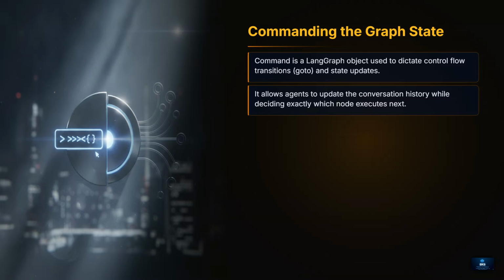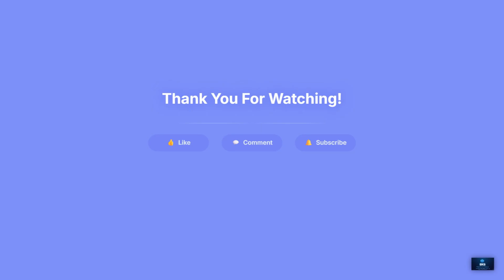Finally, let us look at the command object. It is a powerful LangGraph feature. It allows an agent to do two things at once: update the current graph state and explicitly go to the next node. It gives you total control over the direction of the conversation.